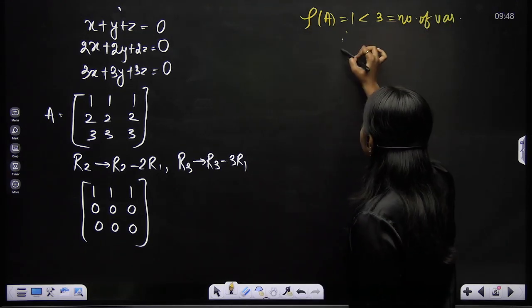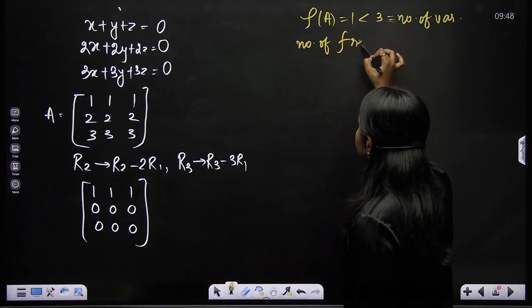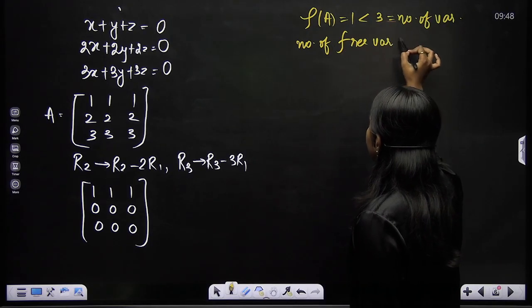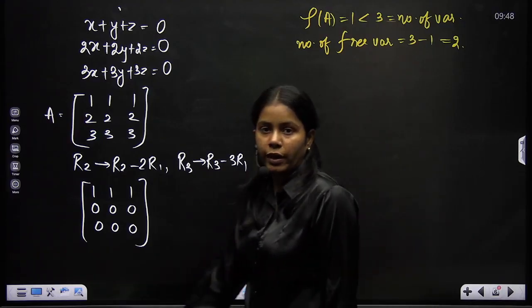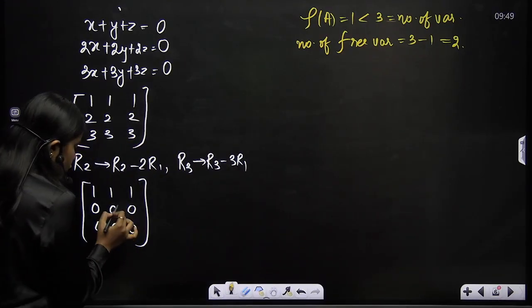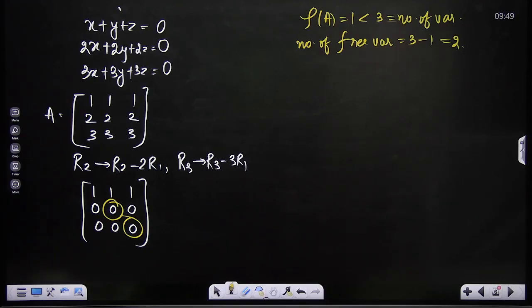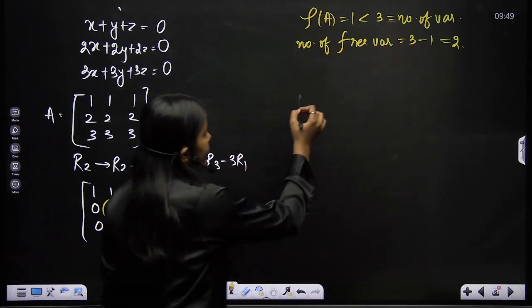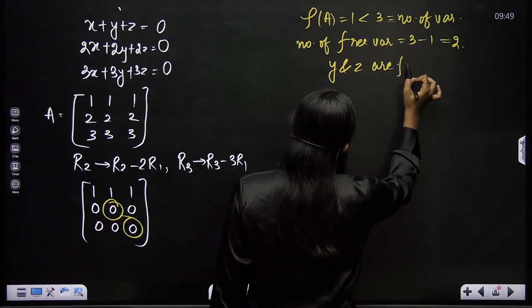And how many free variables do I have? Number of free variables, if I need to find out, 3 minus 1, that would be 2. Right? I have 2 free variables here, and I can see that corresponding to this value and corresponding to this value, I do not have any pivot entry. So y and z are my free variables.